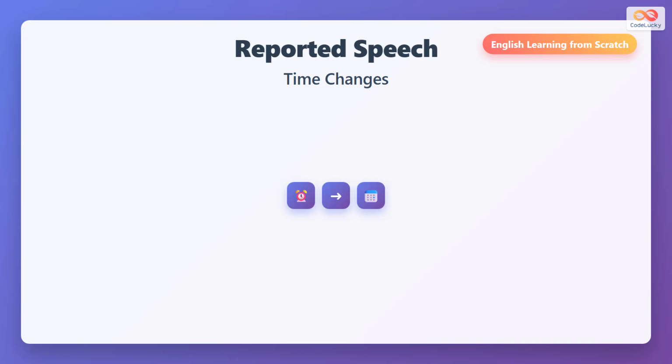Reported speech changes time words when we report what someone said later. Direct speech uses words like today, tomorrow, yesterday, now. In reported speech, these become that day, the next day, the day before, then. This happens because time moves forward when we report. The change makes the sentence correct for the new time.